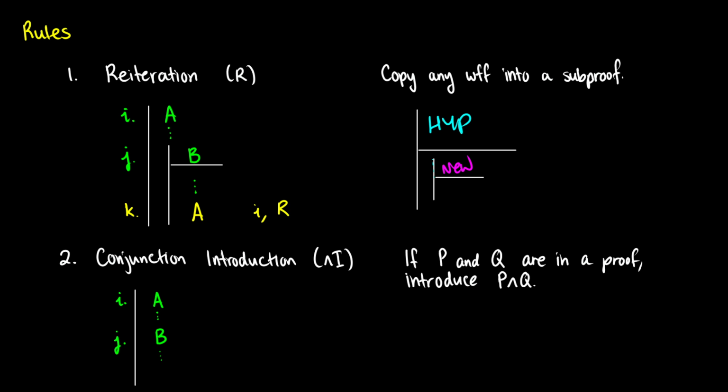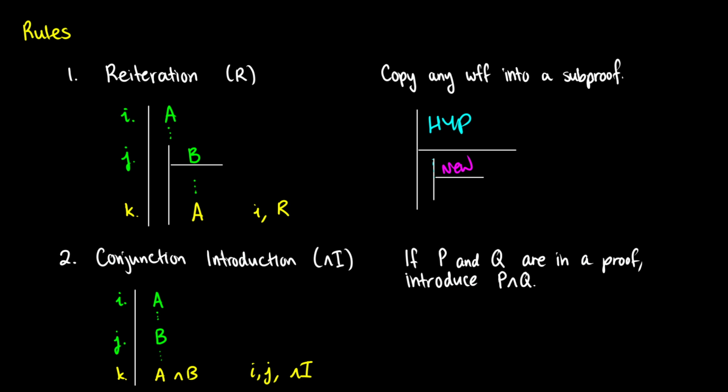Conjunction introduction is nice. If we have 2 lines I and J, where you have, say, A in line I and B in line J, then later, let's say in line K, we can introduce A and B. What we do is we write which lines we get it from: we got it from I and J, and this is called and introduction, or conjunction introduction.